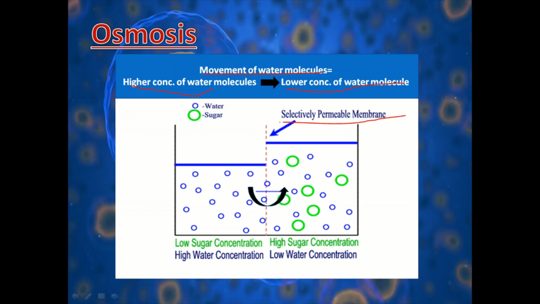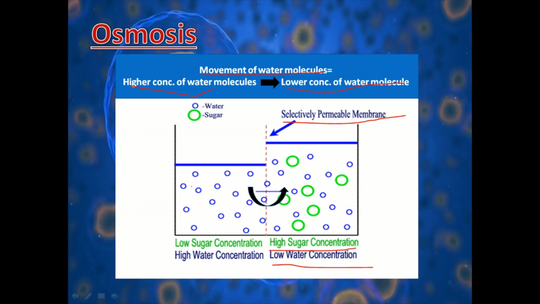What is it? A selectively permeable membrane is a membrane which allows only some of the particles, not all, only some of the particles. Now look here at the picture. This small blue circle represents the molecule of water, while the green color represents the molecule of sugar. The movement of water across the membrane is highly affected by the amount of substance dissolved in water. So, if we add sugar in water, the medium becomes concentrated. That means the medium has high sugar concentration and low water concentration.